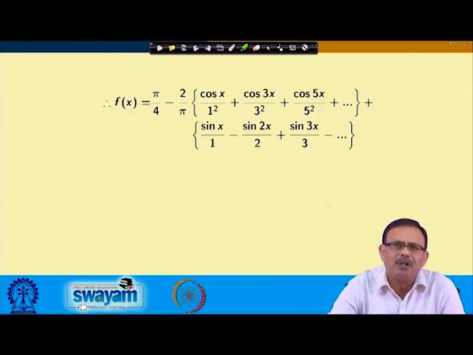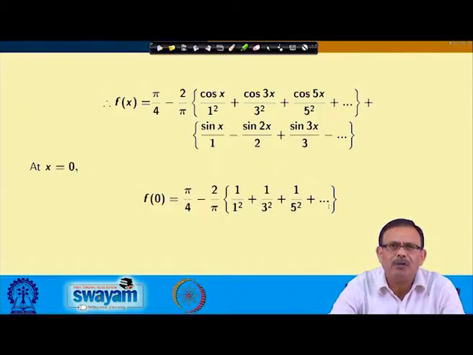So that I can write down the series once I know a naught, a n and b n values. Once I obtain these values at x equals 0, f 0 will be equal to this value. Your sin terms will vanish, cos terms will be 1. So pi by 4 minus 2 by pi into 1 by 1 square plus 1 by 3 square, like that way it will go. So you can say that pi square by 8 equals 1 plus 1 by 3 square plus 1 by 5 square, like this way.